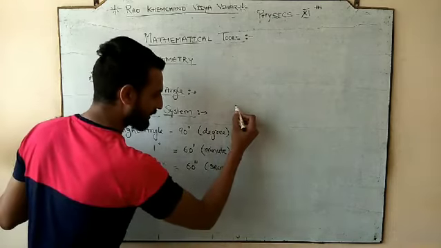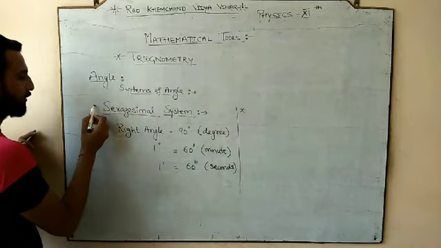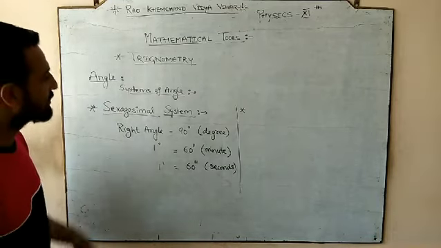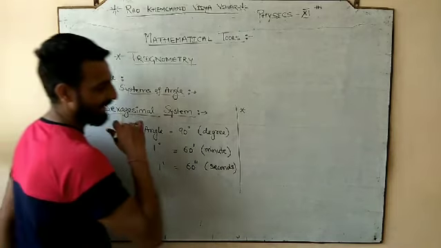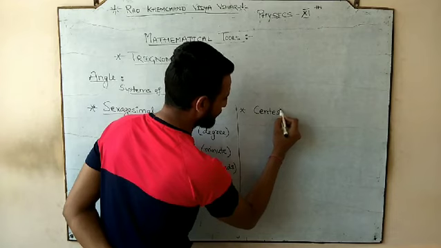In the same manner we have one more system, in which we discuss the units related to the angle, and that system is your centesimal system.